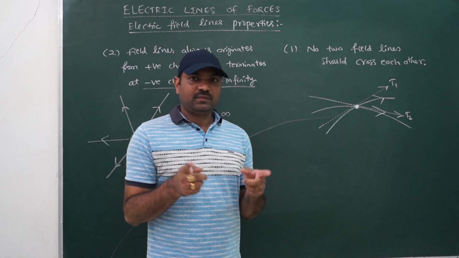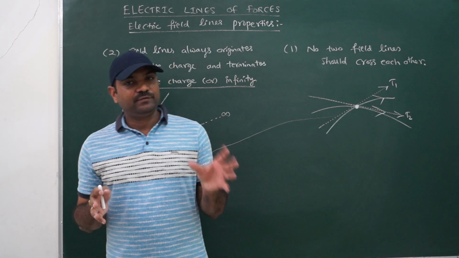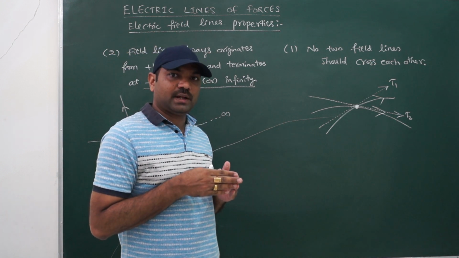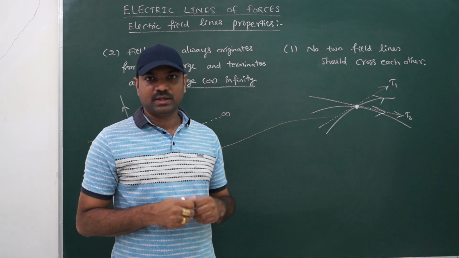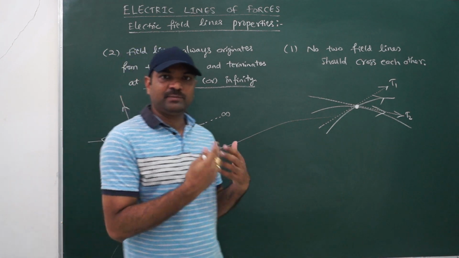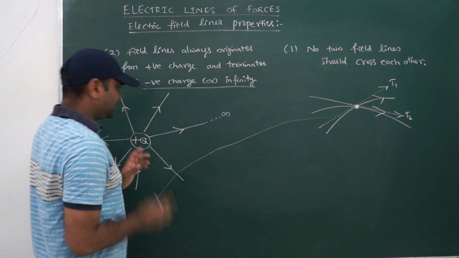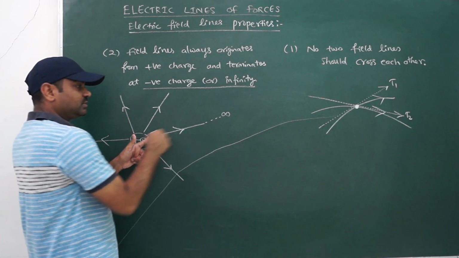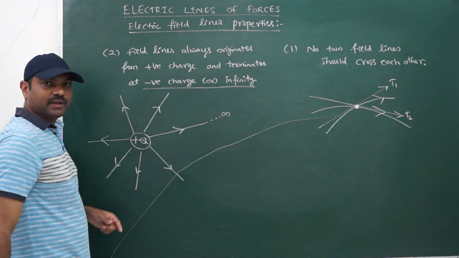Yes. Here one more important point should be remembered by the viewers. Suppose a field line is there. A field line always tends to end at infinity rather than at a negative charge. So a field line always gives importance to termination at infinity over a negative charge. So here there is no other charge, only a positive charge. If I take it, it will start from the positive and go to infinity. So all field lines will go radially away.